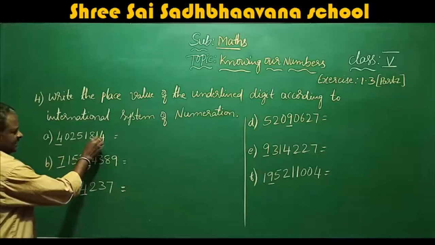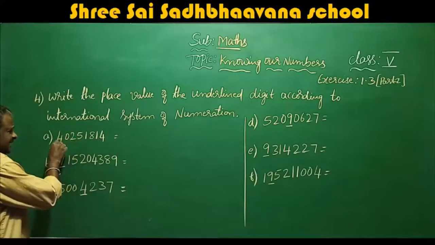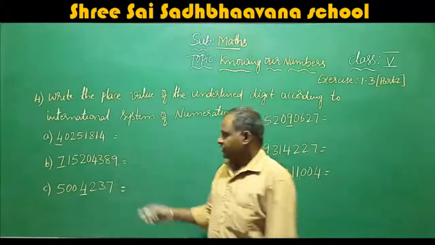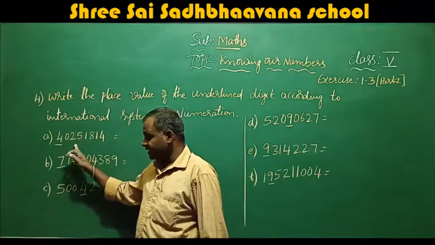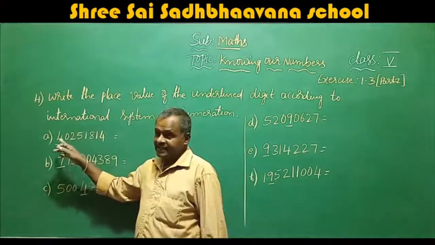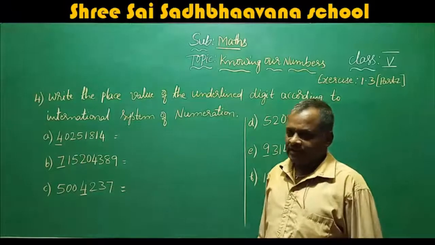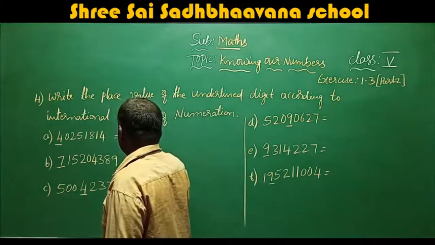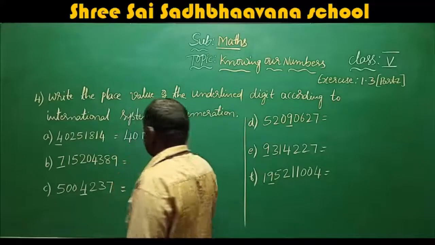Here, unit, 10, 100, 1,000, 10,000, 100,000, million, 10 million. So the 4 is in 10 million place, so total 40 million. What is the answer? 40 million.